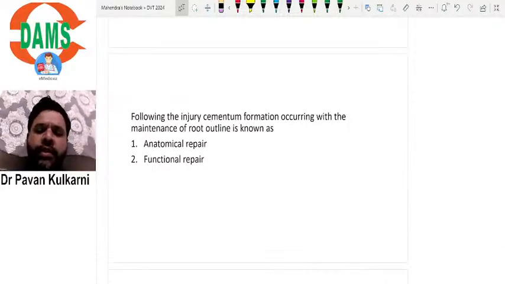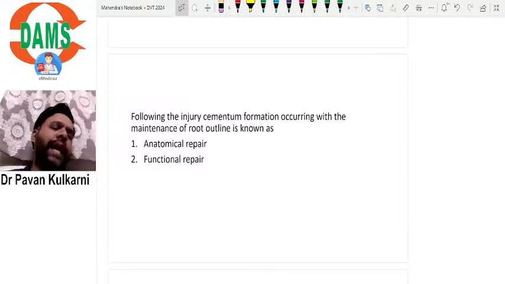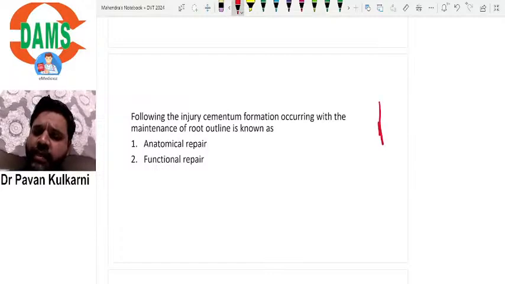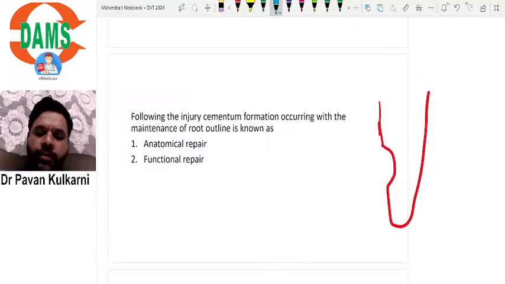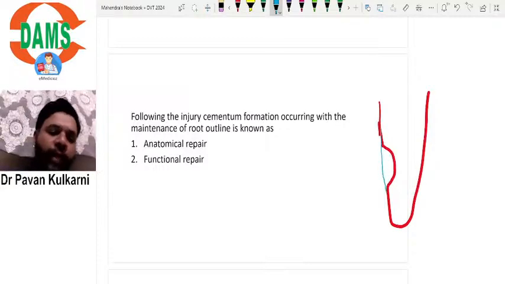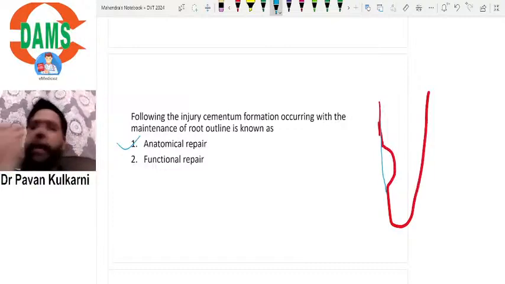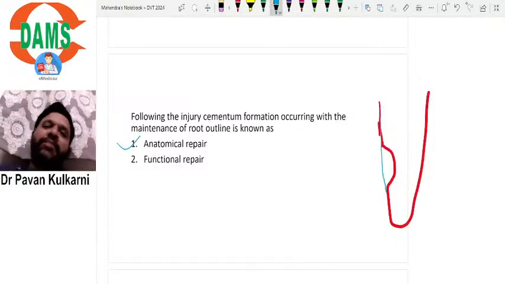Following an injury, cementum formation occurring with the maintenance of the root outline is known as what? For example, this is the cementum that has been damaged. If, after injury, this cementum repairs and the root outline is maintained, that would be anatomical repair. The main concept of anatomical repair of cementum is that the root outline is maintained.